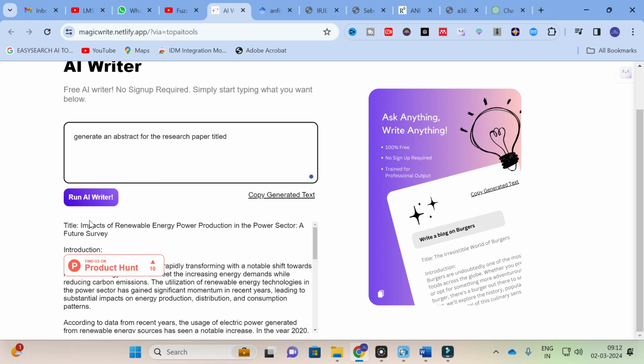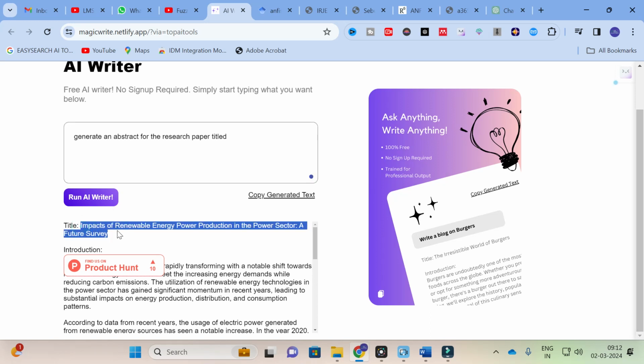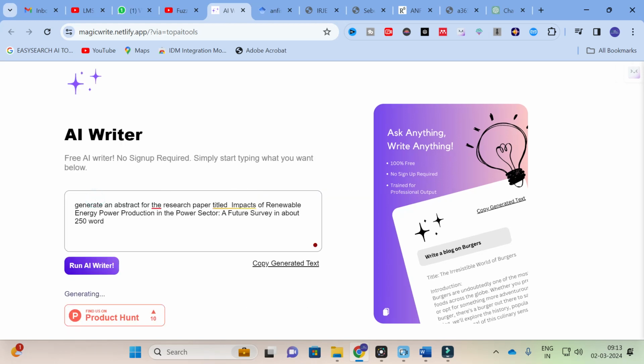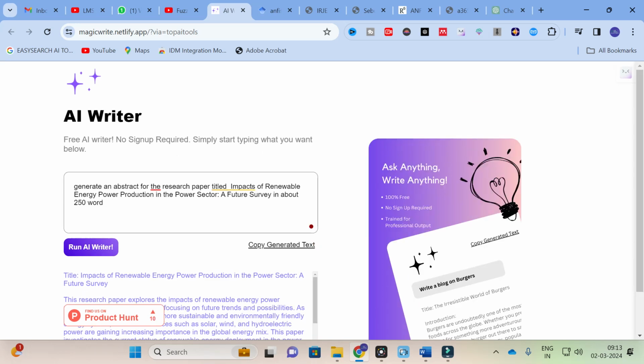So I am going to give the same title here. Copy the title and paste the title here. After that, in about 250 words, like that you can give an input prompt. After that, click run AI writer. It will take several seconds to generate.